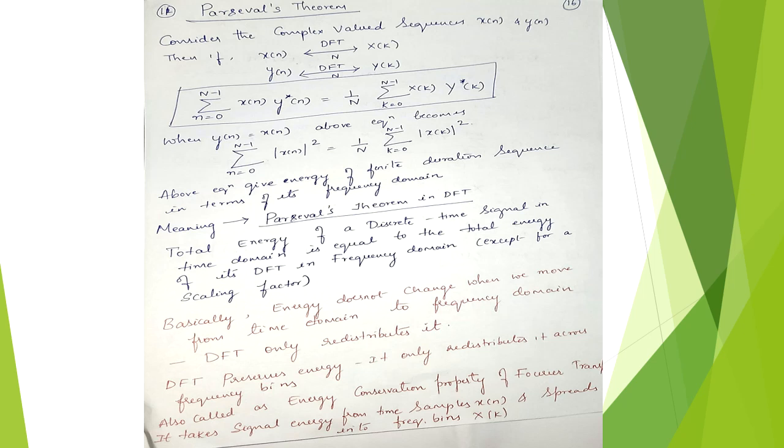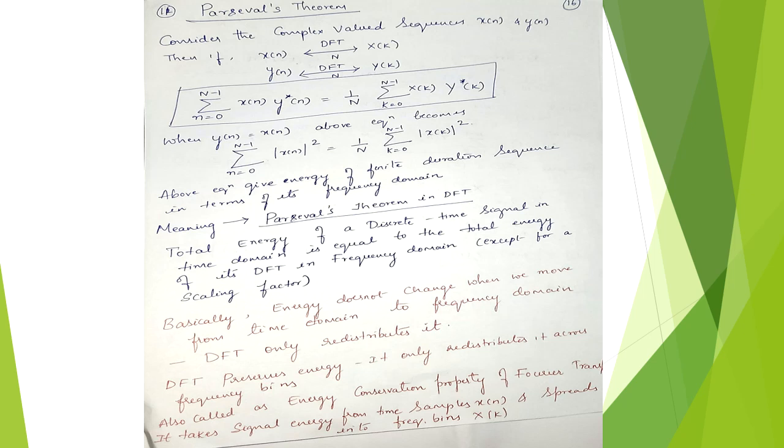So if the DFT of x of n gives X of k and the DFT of y of n gives Y of k, then summation of n equal to 0 to N minus 1 x of n into complex conjugate of y of n is equal to 1 divided by N summation of k equal to 0 to N minus 1 X of k into complex conjugate of Y of k.